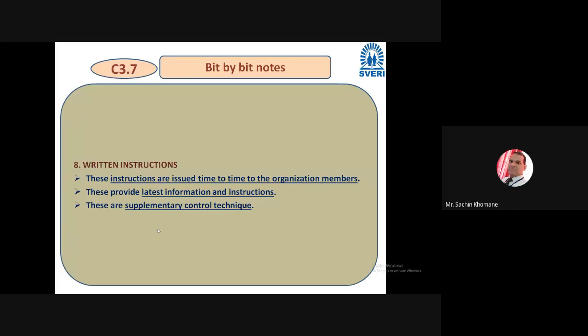In this technique, the manager or supervisor gives action to his subordinates through written instruction, which includes information, maybe the latest instructions. So latest data they write in that.